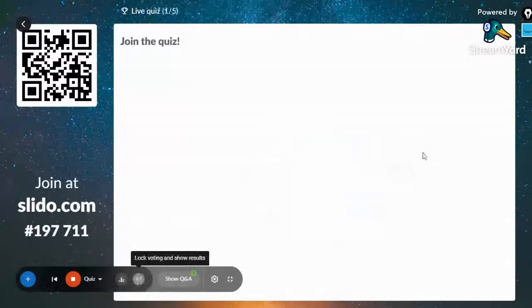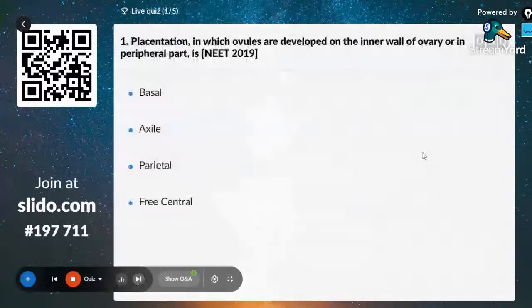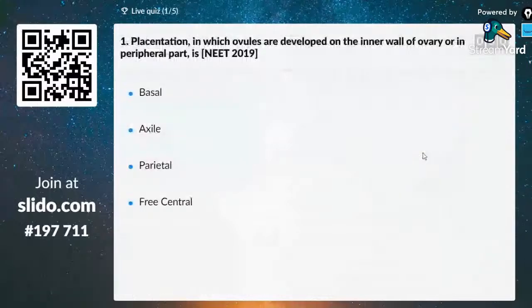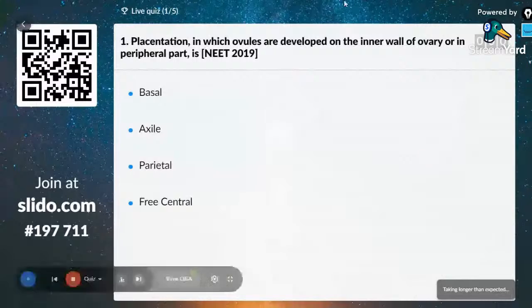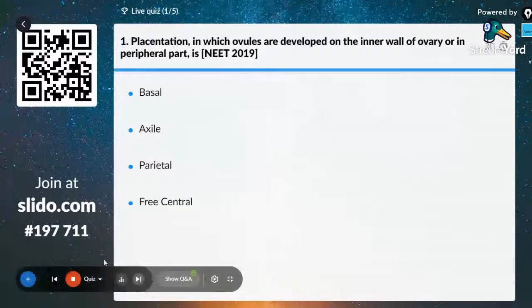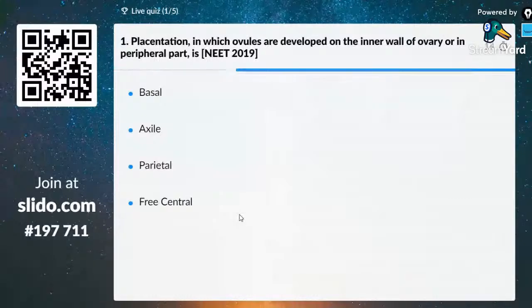First question. Placentation in which ovules are developed on the inner wall of ovary or on the peripheral part?